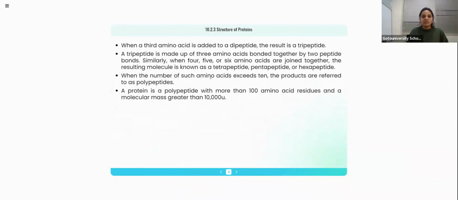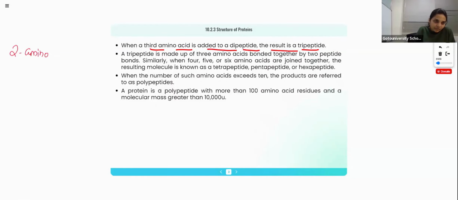Next. See, when a third amino acid is added to dipeptide, this results in a tripeptide. See, if the protein contains 2 amino acids, that is called a dipeptide. If they contain 3, that is called a tripeptide.